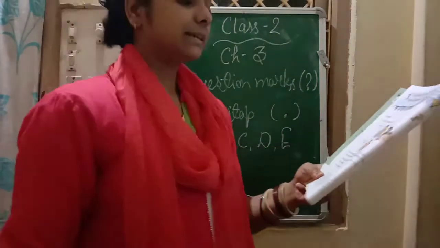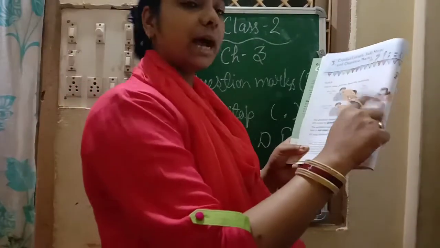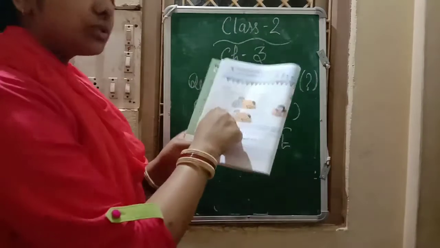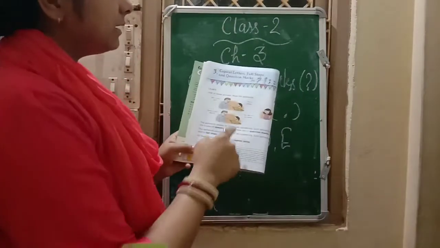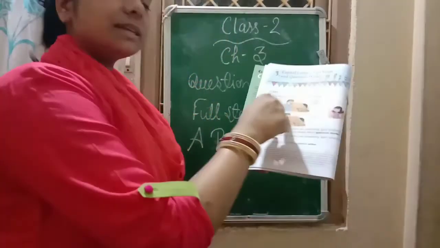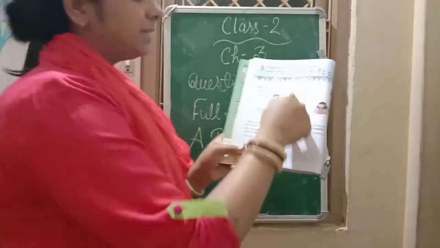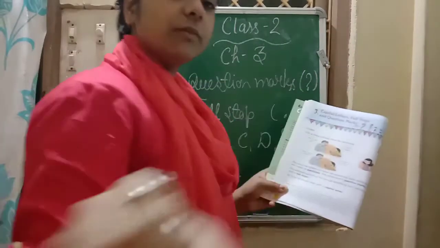The sentence is spoken by the father. He is asking about that girl, and this is a question. The boy is answering about that girl, and these sentences end with a full stop.